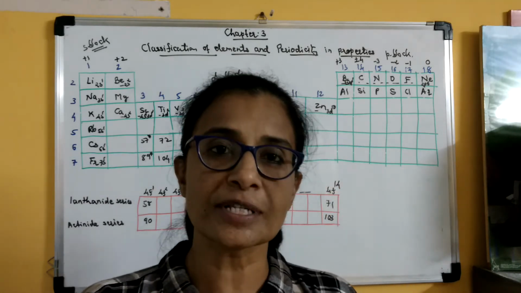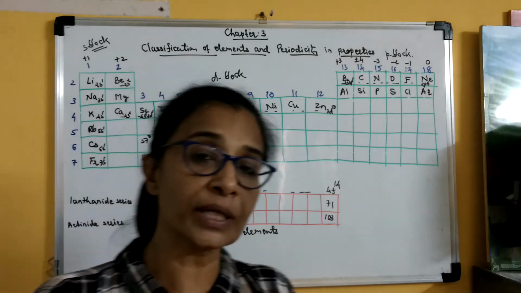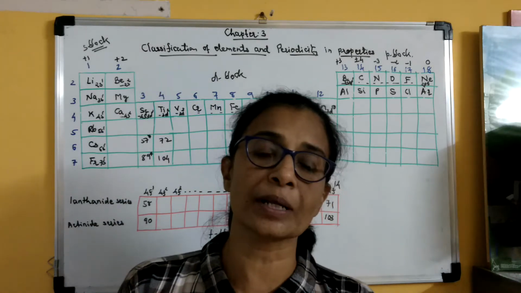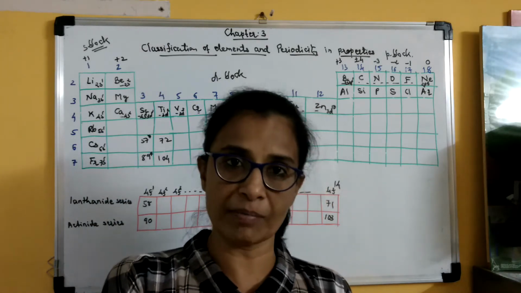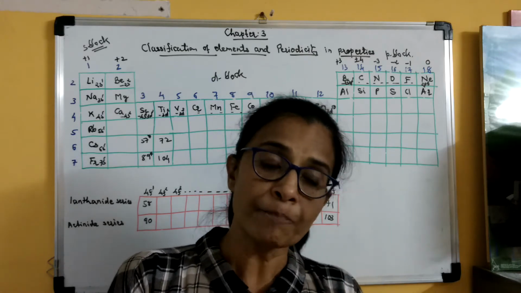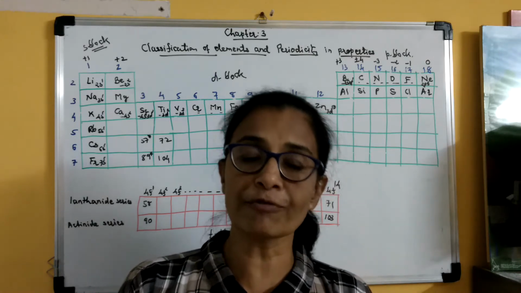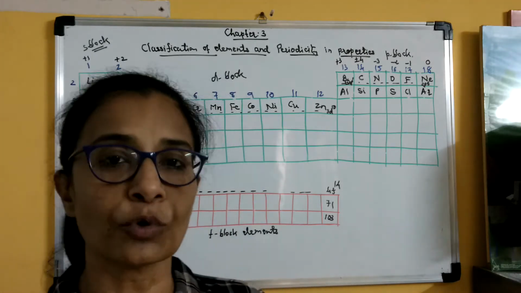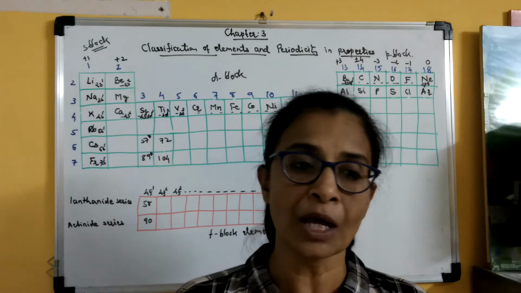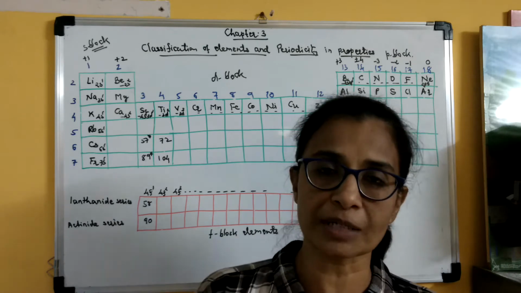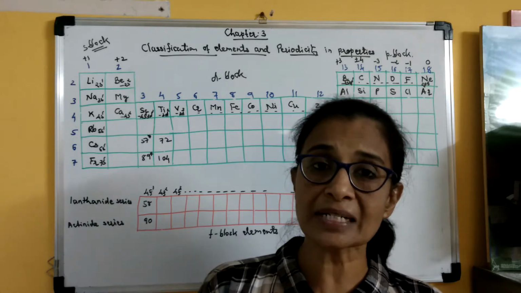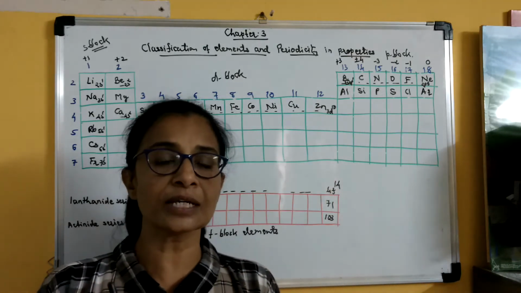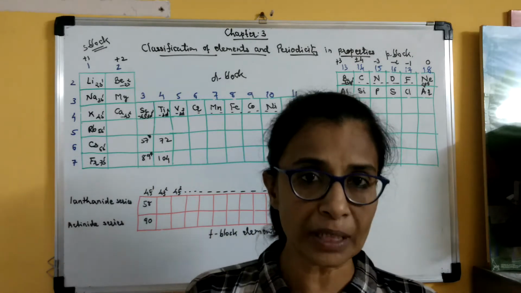But afterwards he found that atomic number is more fundamental property than atomic mass. And so he reformed or modified the periodic table, and that periodic table is now known as a modern periodic table or the long form of periodic table, in which the elements are classified in the increasing order of their atomic number.